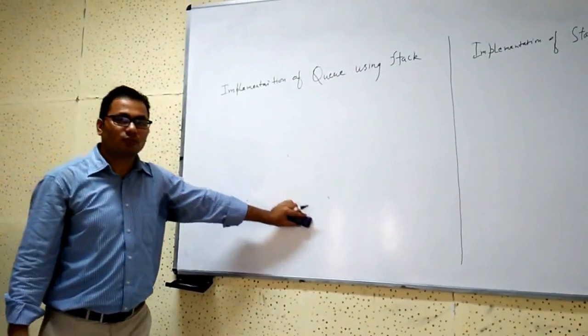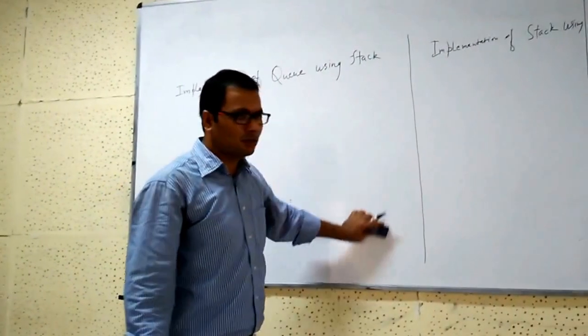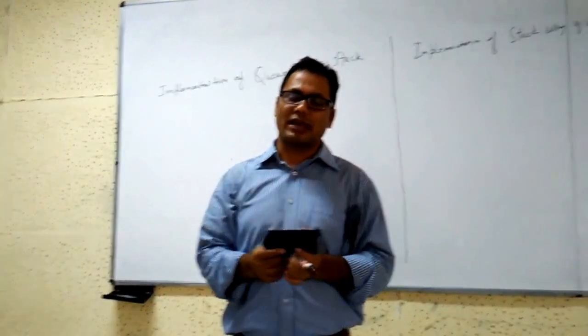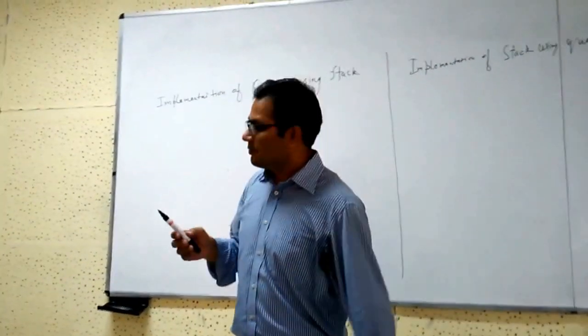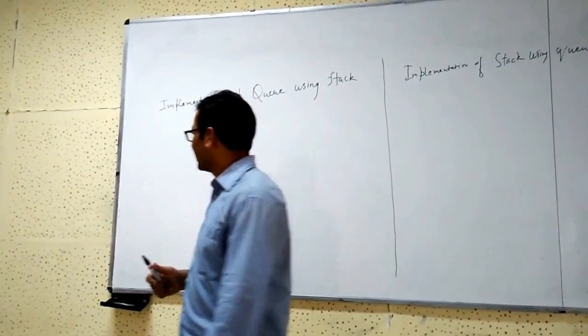Today we will discuss two of the most important problems in data structures, because a data structure, as you know, is a logical arrangement of elements. What happens is we can use one data structure to implement another data structure. This is the beauty of data structures.